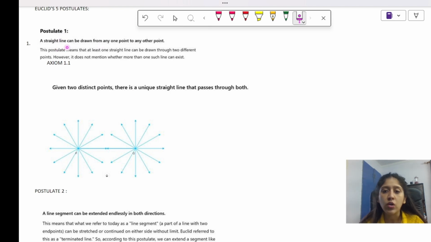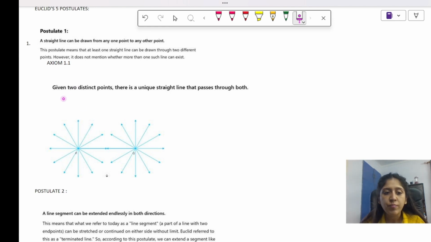The first rule, what is the first rule? A straight line can be drawn from any point to any other point. What does this mean? Let's see. ठीक है, we have a point over here. यहाँ पे एक P point है. हम इस point से कोई भी दूसरे point तक एक straight line बना सकते हैं. This is the postulate. Postulate क्या कहता है? From a point you can make any line that goes until another.